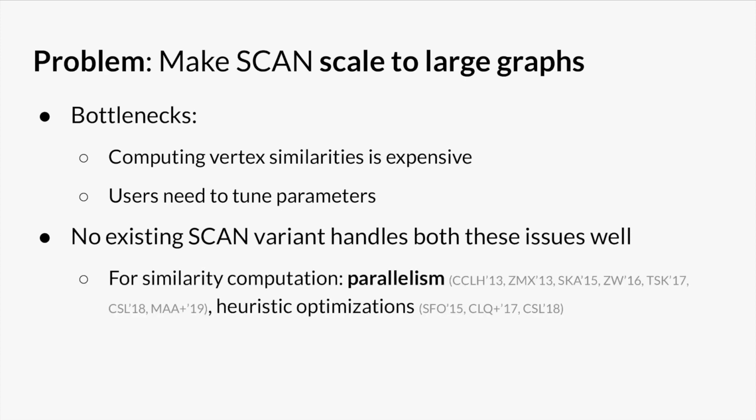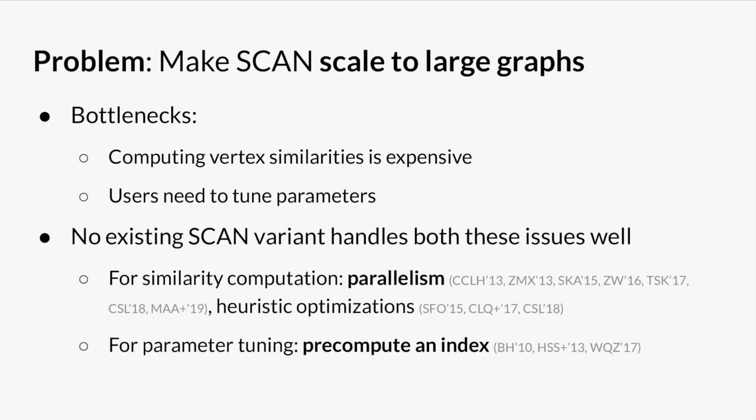To address the first issue, some SCAN variants have used parallelism, as well as heuristics to prune out unnecessary similarity computations. To address the second issue, there are sequential SCAN variants that compute an index from which it's quick to compute clusterings given any parameter settings.